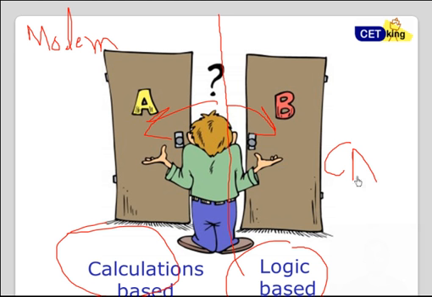Especially in the CAT exam, if I talk about CAT papers, 50% is going to be based on logic. So calculation-type questions are not the most important; more important is your logic-based DI. But still the weightage is almost 50-50 on both sides, which you have to work on. So it's now high time to move on and solve a few logic-based questions in DI.